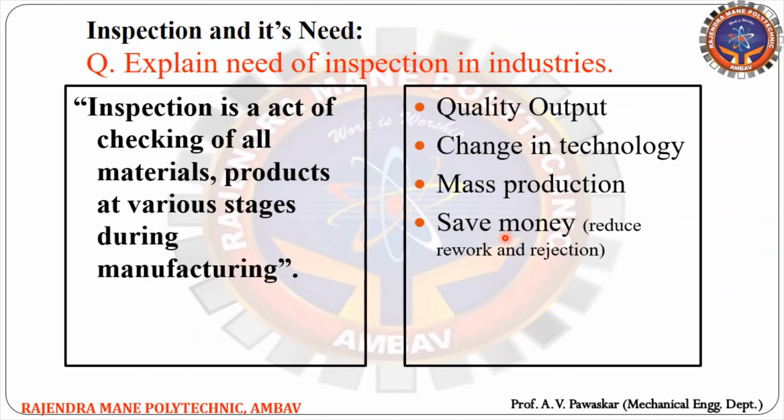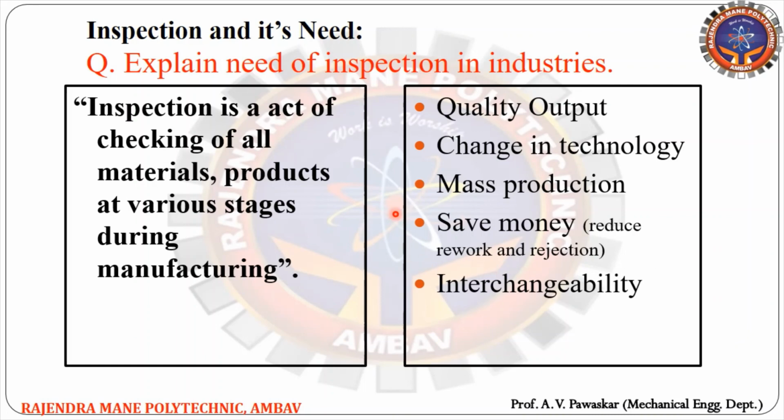Then there is interchangeability. Interchangeability is one of the basic terms from metrology. We will discuss it further, but in short, interchangeability means we can interchange the product or part during assembling or replacing, right? If we replace that part, interchangeability is important, so inspection is important.